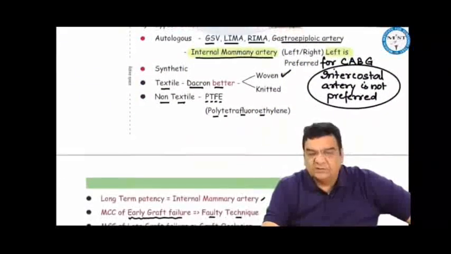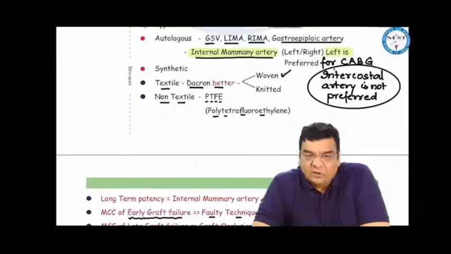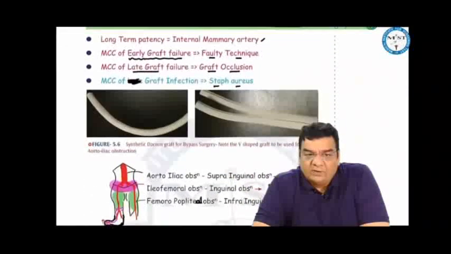In the synthetic grafts, the textile and non-textile, textile are better. They're made of Dacron. They can be woven or knitted. Woven grafts are better than knitted grafts. Non-textile are PTFE, that is polytetrafluoroethylene. Long-term patency is best with the internal mammary artery.